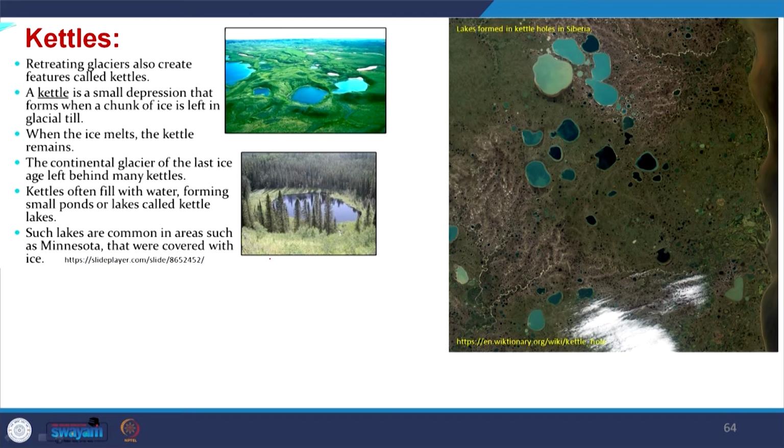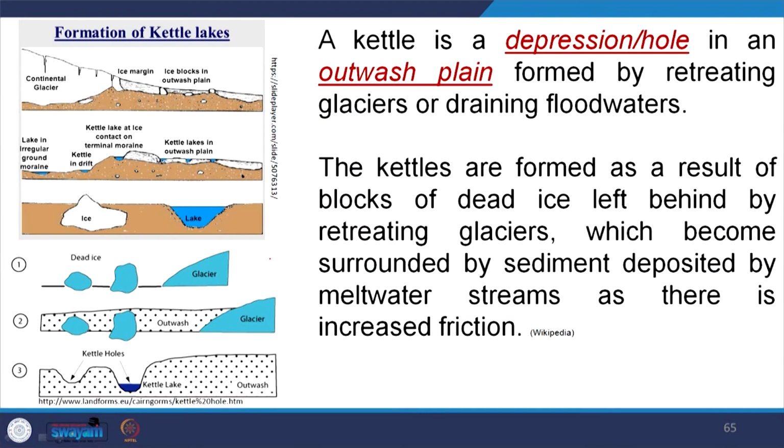A kettle is a small depression that is formed when a chunk of ice is left in the glacial till. Now you see the mechanism of kettle formation. Here, this is the ice sheet or the valley glacier which is moving, and at this ablation zone you see this chunk of ice is broken apart from the system, this is dead ice. Now, it has no relation with the parent ice sheet or ice body.